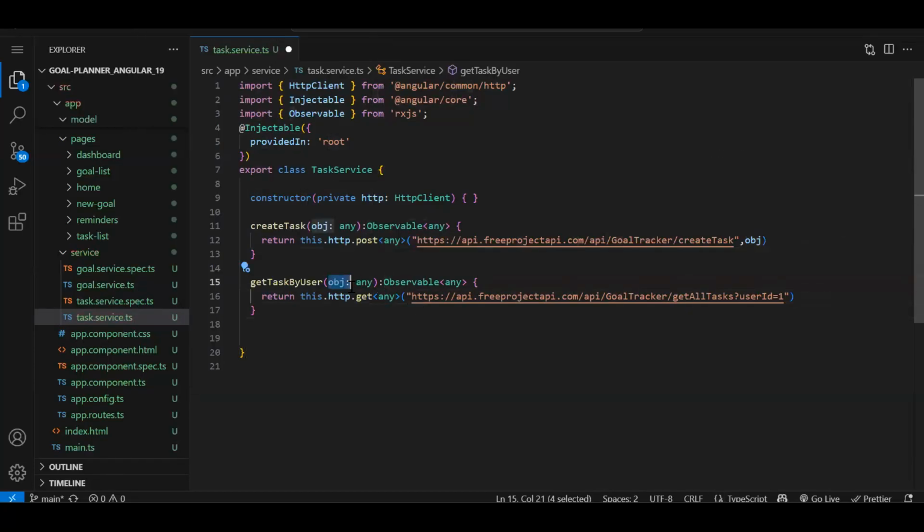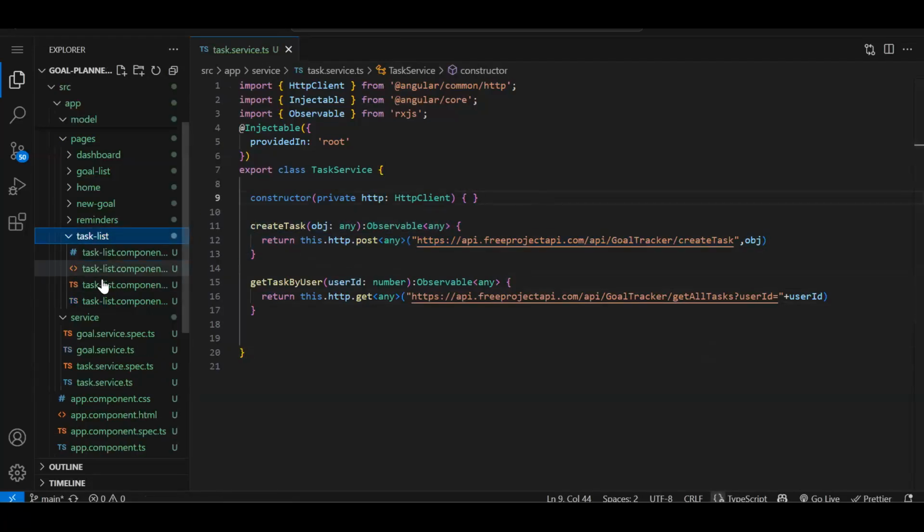Fine. We need a parameter over here, int, sorry, user ID. Data type will be number. Here we know what type of data we are going to get. So let's use that. After this static one, let's plus and this. Okay, so two functions are ready. Now we just need to integrate this function in our task list component.